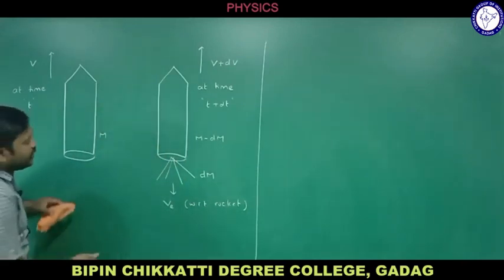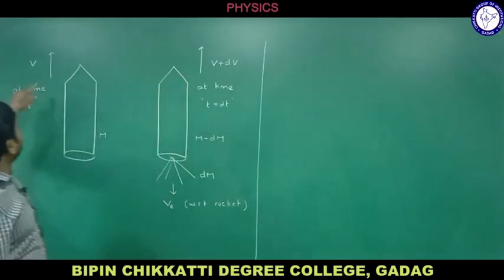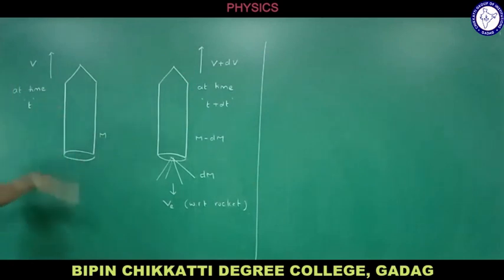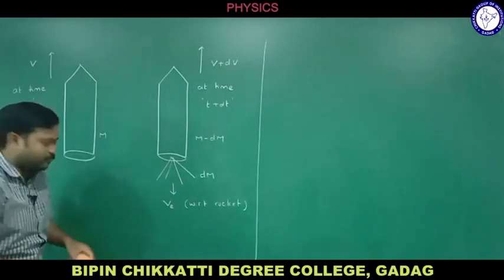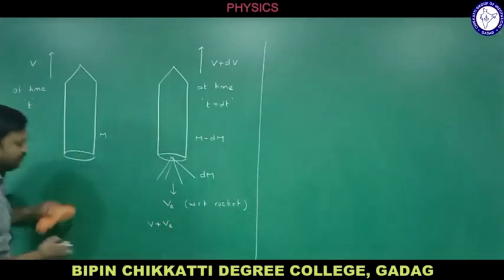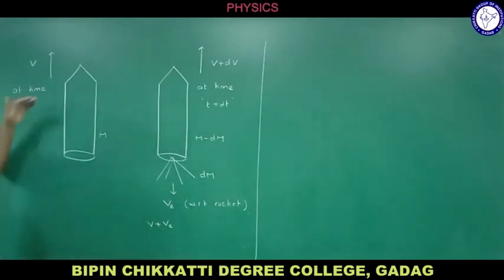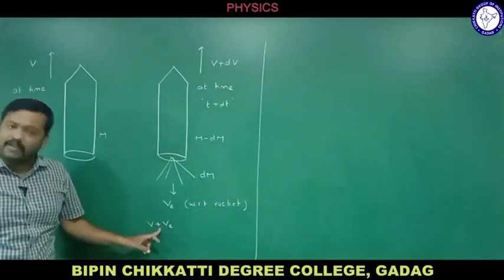And if you see with respect to ground, its velocity is v in this direction and it is losing mass in the downward direction, right? So the relative velocity, if I am considering now here, v plus ve, right? v is in this direction and ve is in the opposite direction, so we may consider it as plus, right?